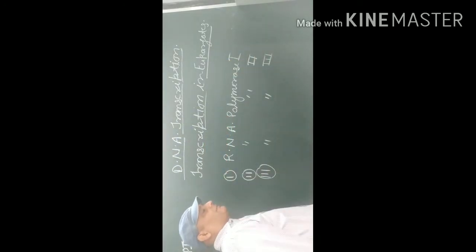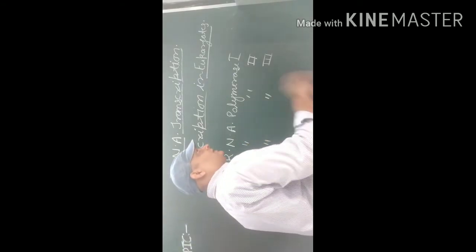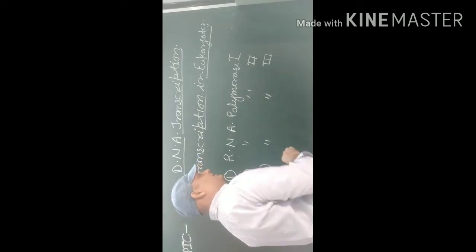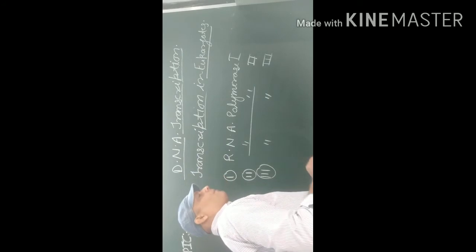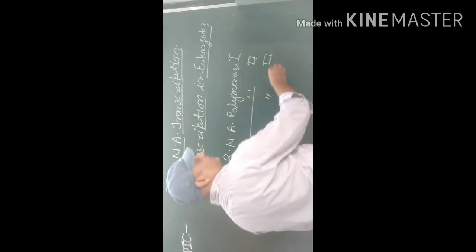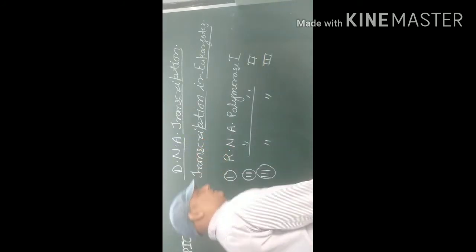Each enzyme forms specific types of RNA. RNA polymerase first forms ribosomal RNA. RNA polymerase second forms messenger RNA. And RNA polymerase third forms tRNA, transfer RNA.